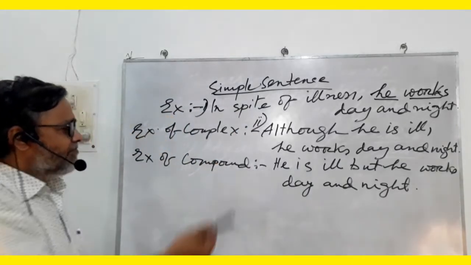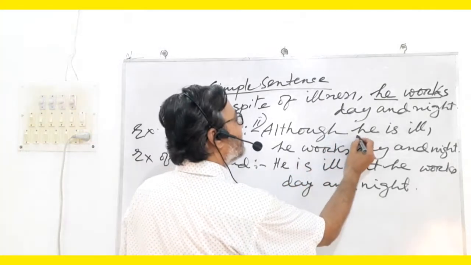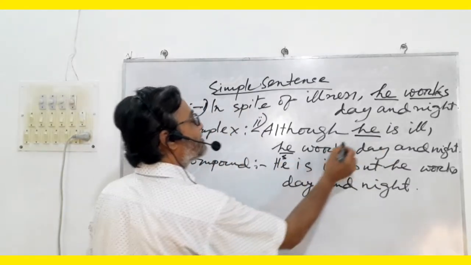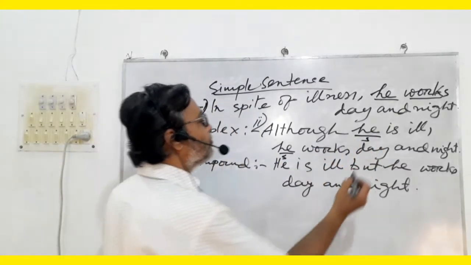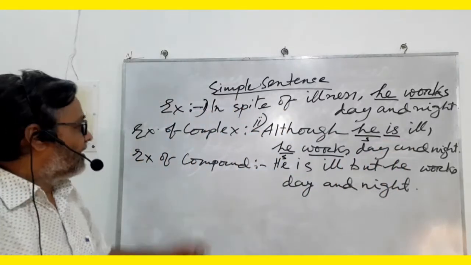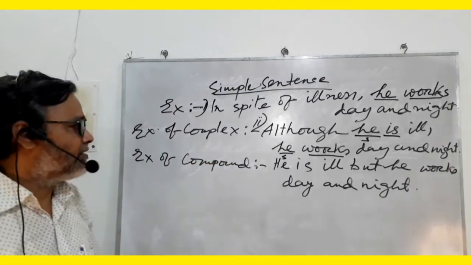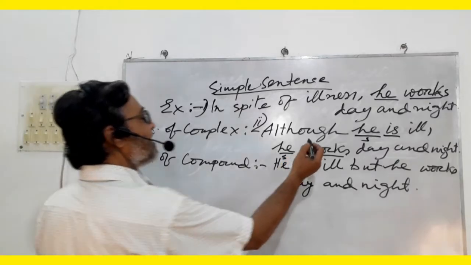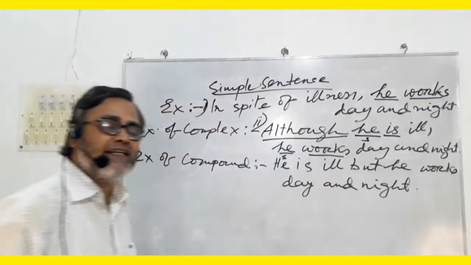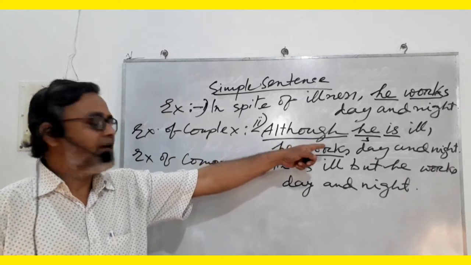Keeping the meaning the same, the structure has been changed. You see here, there are two subjects and two finite verbs as well. That is, this sentence contains two clauses, and the clauses are joined with a conjunction, a subordinating conjunction, and for this reason, this sentence is a complex sentence.